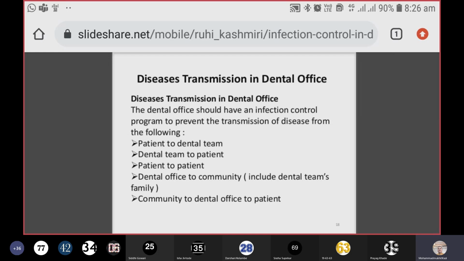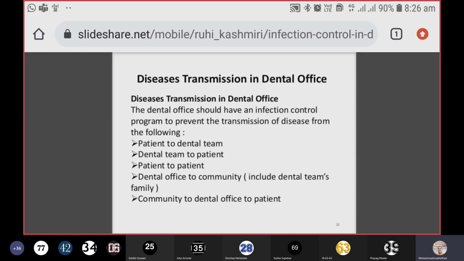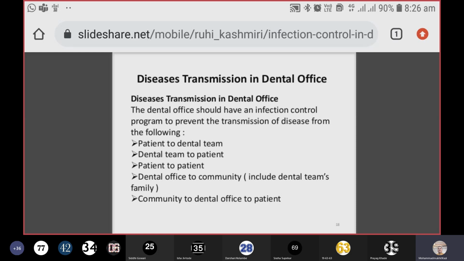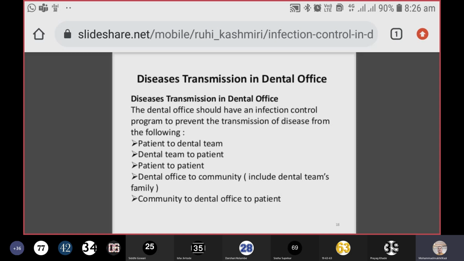And patient to patient. Do pay attention to the number of patients sitting in your waiting room. Nowadays social distancing is very important. At least 2 meters of distance must be maintained. If you don't have that much space, you must at least ask them to wear masks and sit without talking, of course. That is also important, because patient to patient contact can also lead to the transmission of infection.